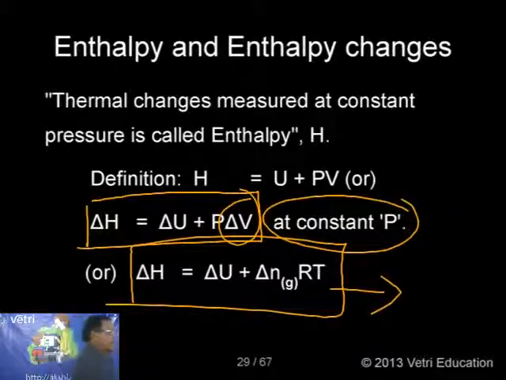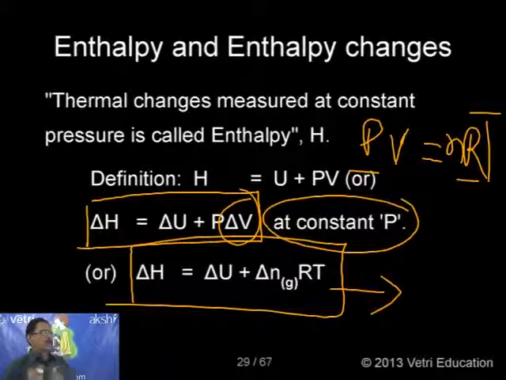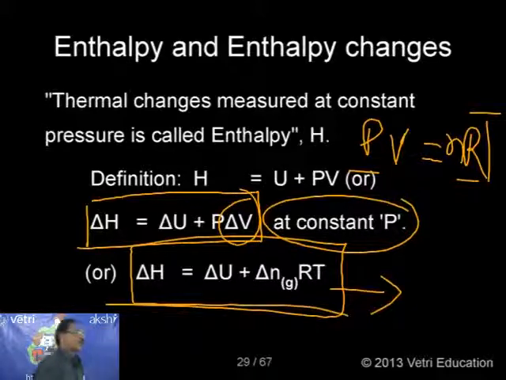I can derive this from the ideal gas equation, PV equal to nRT. Substituting for the two different states, P1 V1 equal to n1 R T1, and the same way P2 V2 equal to n2 R T2. Subtracting, I can derive the equation delta H is equal to delta U plus delta nRT.